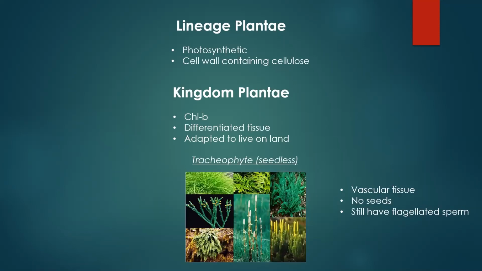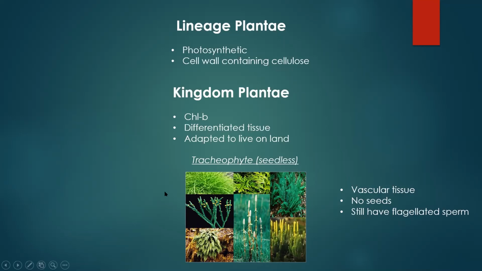All right, the next group under Plantae we're going to cover is the seedless tracheophytes. So tracheophyte meaning that they evolved vascular tissue, all right, but they have not evolved seeds yet. So the seedless tracheophytes broke off a little bit before seeds evolved. So this is a little bit more ancient lineage. So first we had the non-tracheophytes, which is the most ancient of the plant lineages we're talking about here. Next we have the tracheophytes that are seedless.